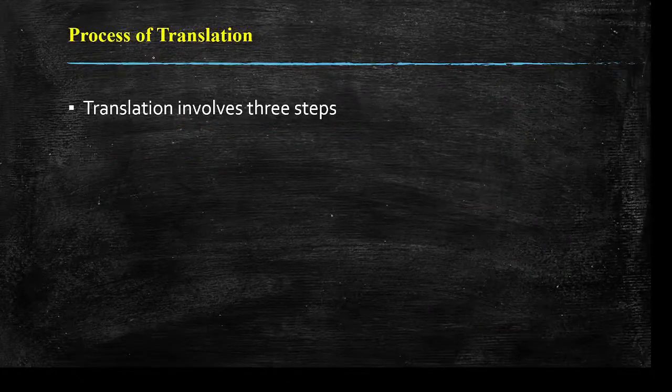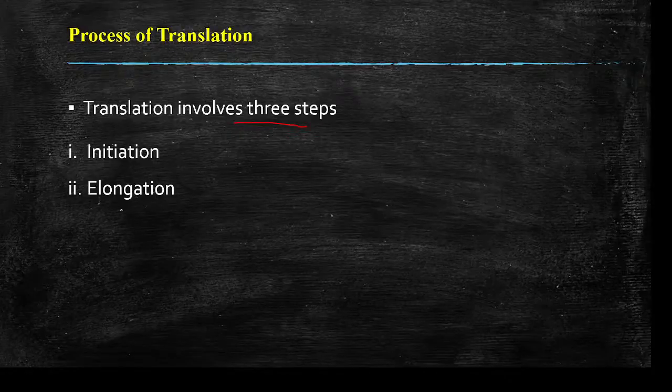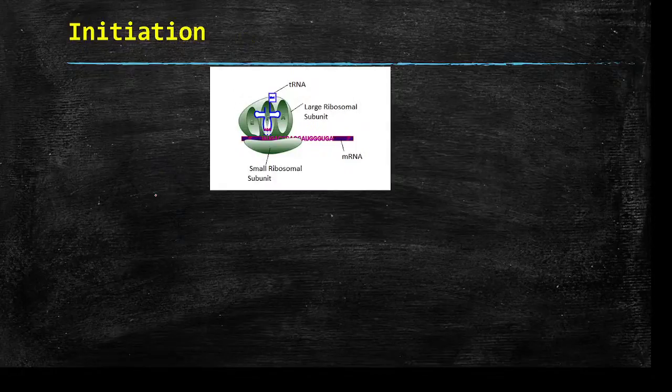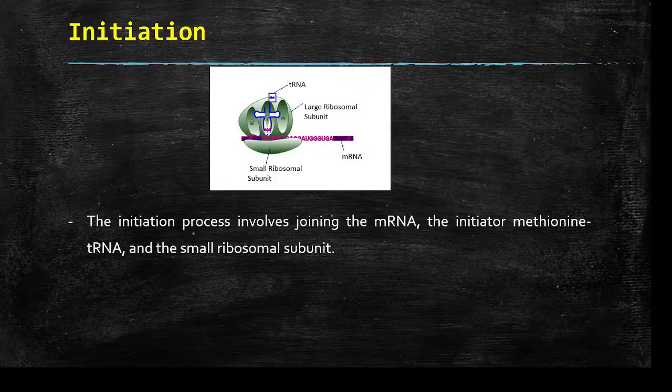Okay, so now the process of translation. Translation involves three steps: initiation, elongation, and termination. And this is followed by post-translational modification. So now we'll look into initiation. So in the initiation, what happens is it involves joining the mRNA, the initiator methionine tRNA, and the small ribosomal unit. So here it creates the platform.